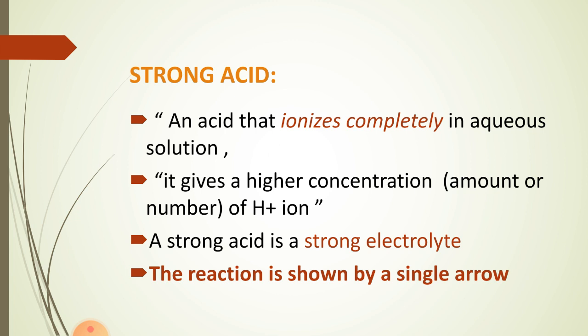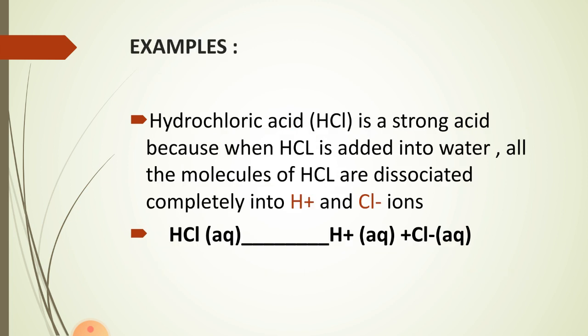Strong acids are those acids which ionize completely in an aqueous solution. These types of acids give a higher concentration. Concentration means amount or number of H positive ion. It means that whatever amount of H positive they have, all of it will be 100% ionized and separated out. A strong acid is a strong electrolyte. They can easily conduct electric current because they completely ionize. And such type of reaction is shown by a single arrow.